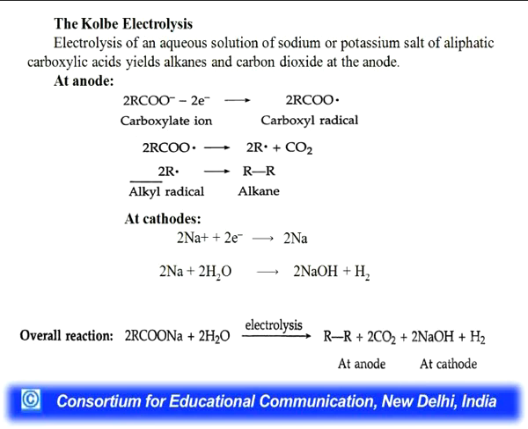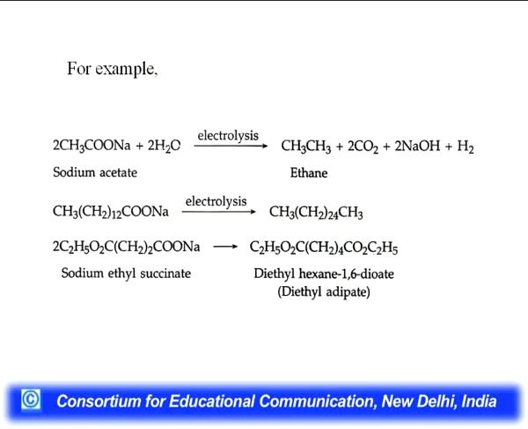At cathode, you can see by acquiring 2 electrons, this sodium with positive charge is converted to sodium, and this sodium when it reacts with water molecule gives sodium hydroxide. So, overall reaction we can write like this: sodium salt of carboxylic acid upon electrolysis will give you alkane at anode and sodium hydroxide at cathode. So, this is called the Kolbe electrolysis reaction.